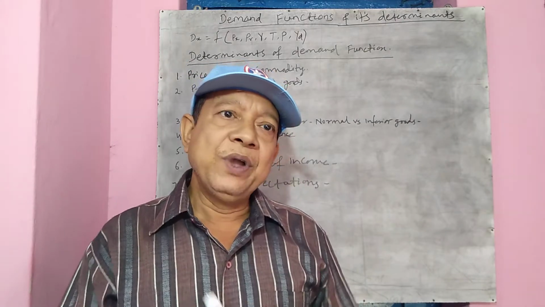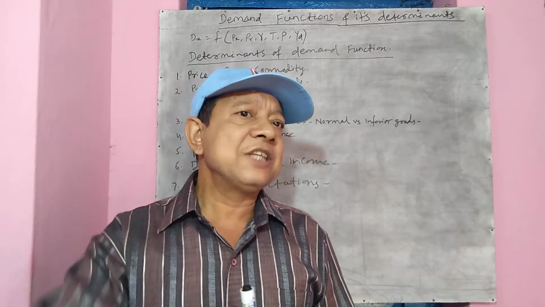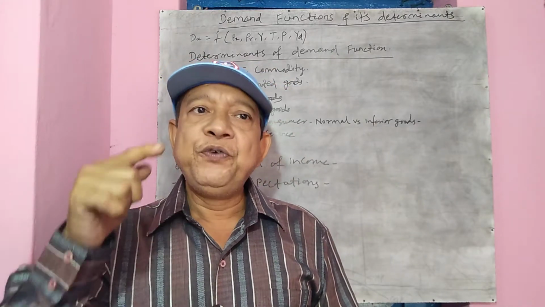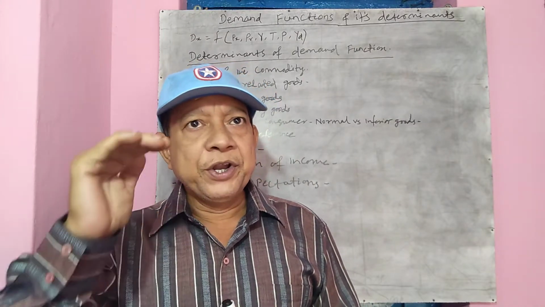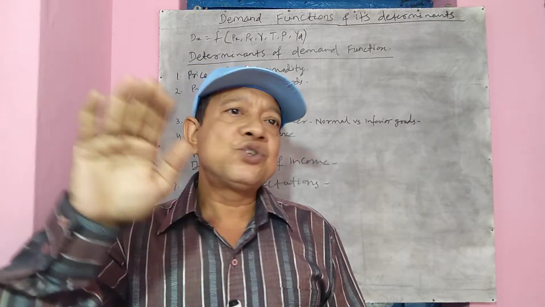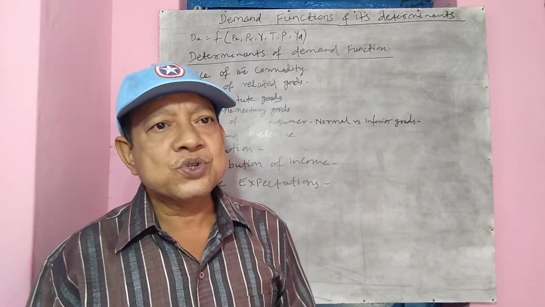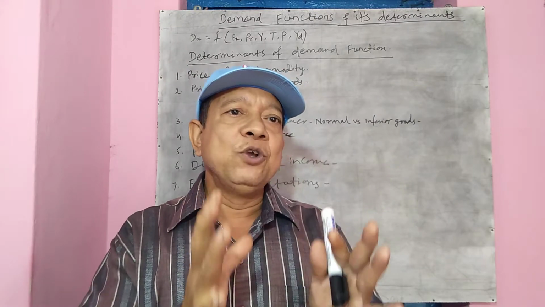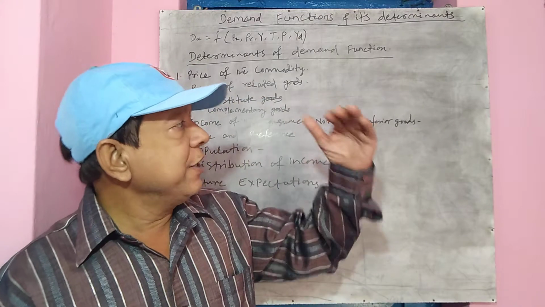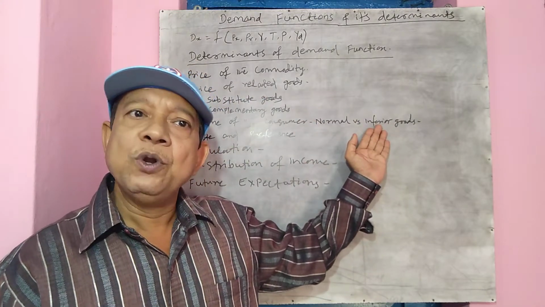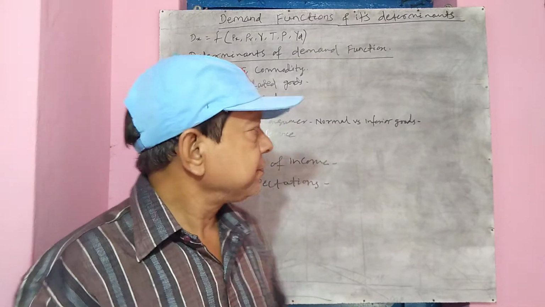But in case of inferior goods, the income effect is negative. That is, when your income rises, you demand less of inferior goods, because inferior goods are low quality products. When your income rises to a certain extent, naturally you will be pushed to consume less of such goods, and you will be compelled to purchase high quality goods. Therefore, with rise in income, inferior goods demand will fall. With fall in income, inferior goods demand will rise.